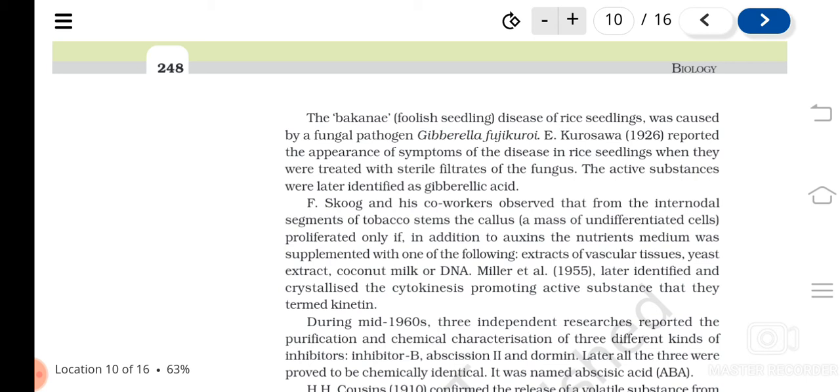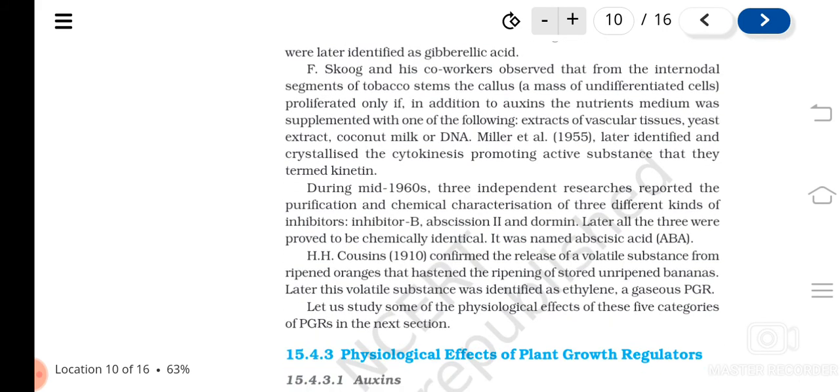Miller et al. identified and crystallized the cytokinesis promoting active substance, and it was named kinetin. When F. Skoog was keeping tobacco stems, callus formation would happen only if, in addition to auxin, some other compounds were supplied, and it was found that it is kinetin.